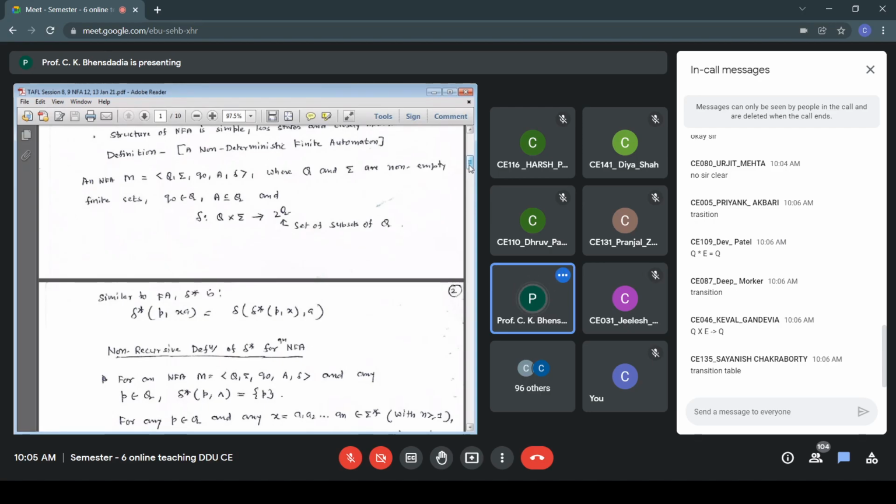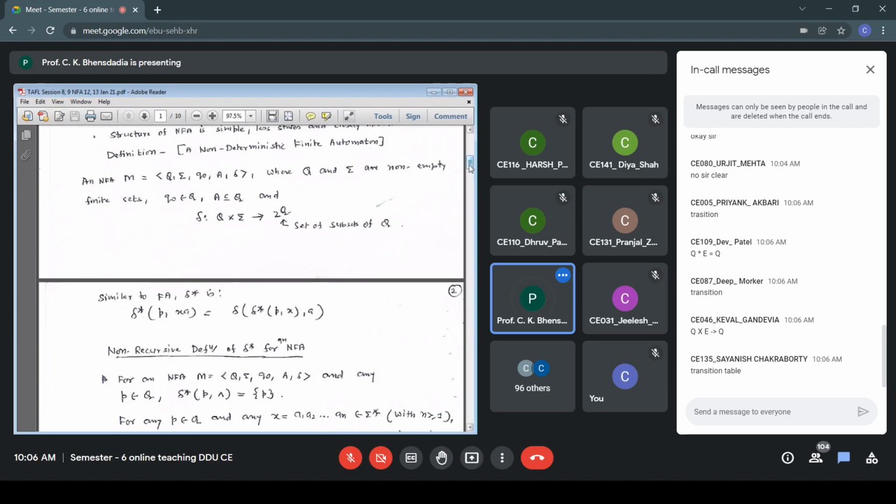So I process X. In the case of DFA, what happens? From P, process X. X is a string. So from P, I find out the state that is to be visited on string X, and then from that particular state, I find out the next state to be visited on the only remaining symbol, that is A. That is how I get a state. From P, find the next state after processing X, and from that state, process A and go to the next state. That is delta star PXA in the case of FA.